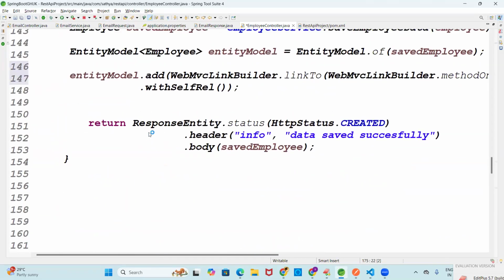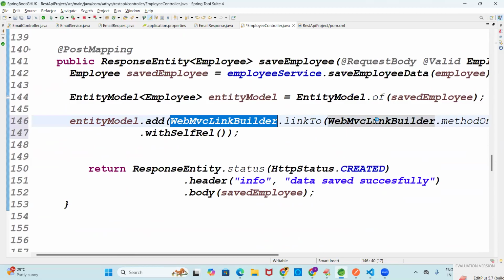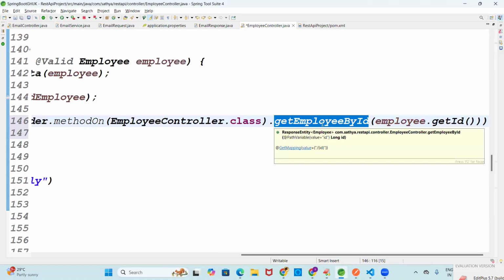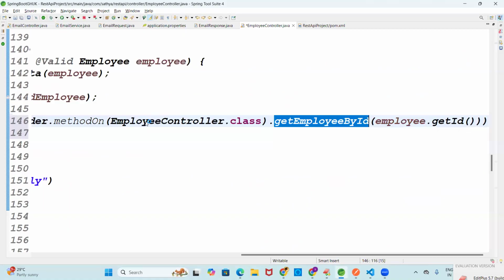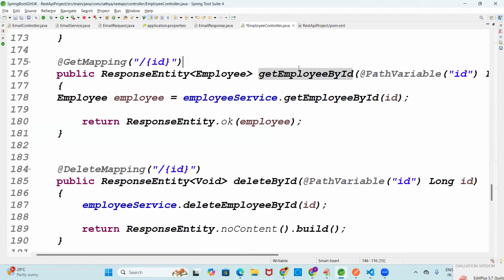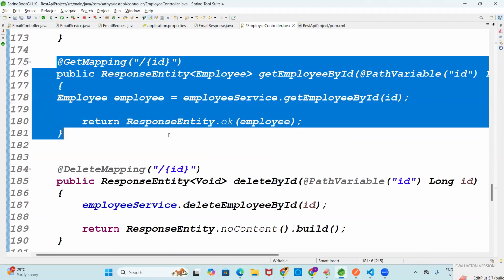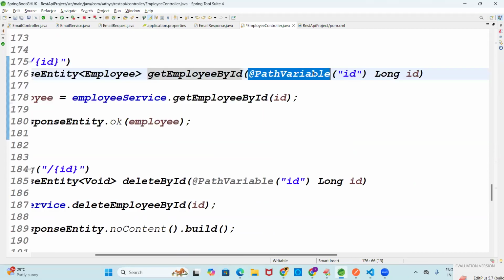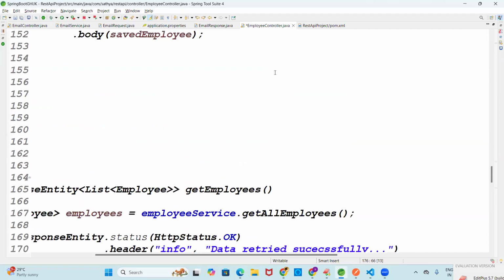So when you make the links, WebMvcLinkBuilder is a link builder. We are linking to the corresponding class and the corresponding method, which we have to give properly. Corresponding class: employee controller class. Corresponding method: get employee by ID. At the bottom, you take get employee by ID with get mapping written with ID, right? Please cross check that first. You need to take both with the same name. And the input of get employee by ID is the path variable ID, right? That's what it is.